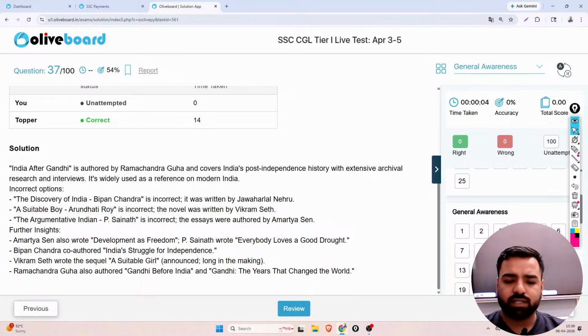A Suitable Boy is by Vikram Seth, and The Argumentative Indian by P. Sainath was incorrect. So here the answer will be Amartya Sen. So you need to remember this. Okay. Next, what is the next question?